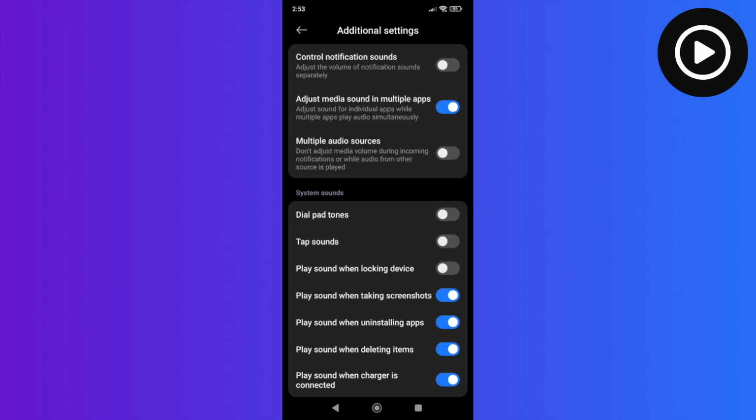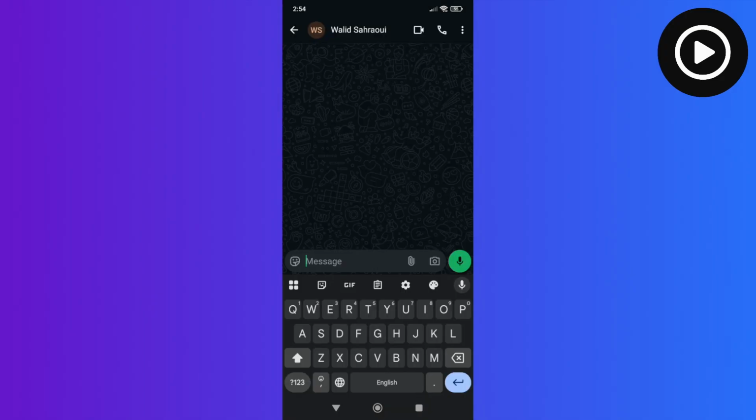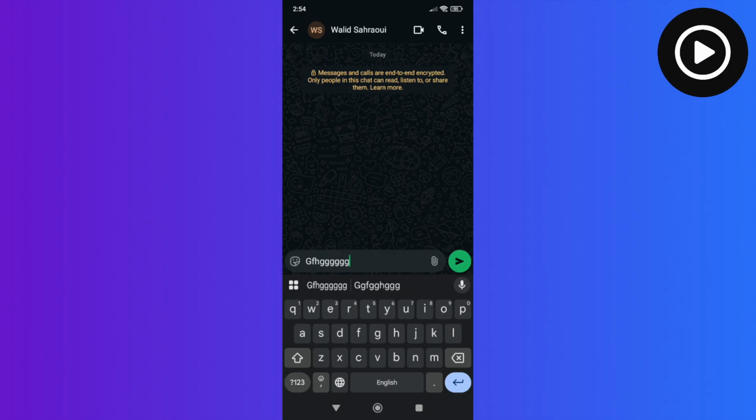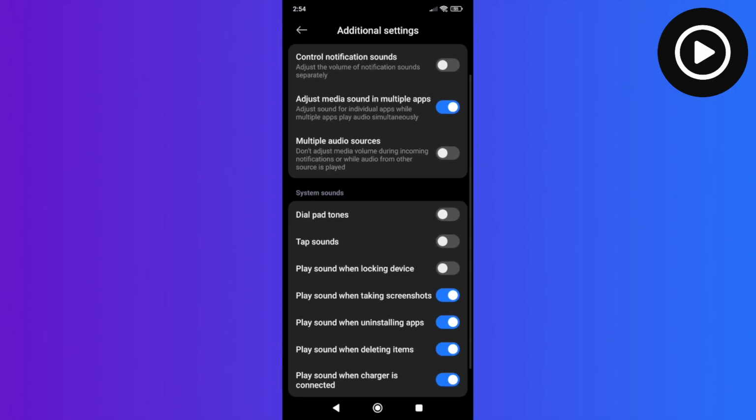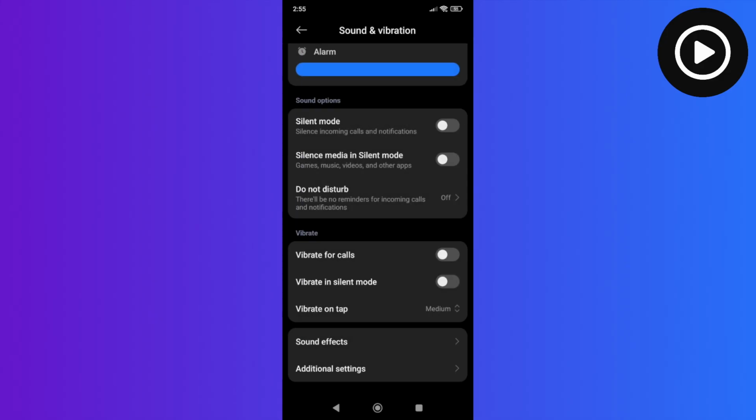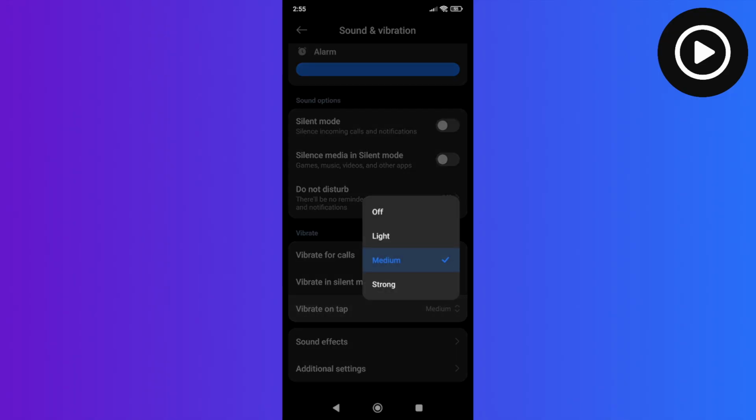And now if you open up your keypad or keyboard, and when you try to type something, that should basically disable these sound effects. And you can only hear vibration, but you can also disable the vibration from the settings. If you go back, you should see this setting here which says vibrate on tap. You can basically turn it off or control the vibration intensity.